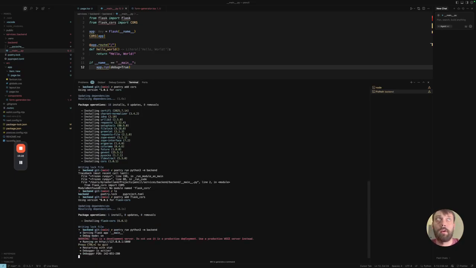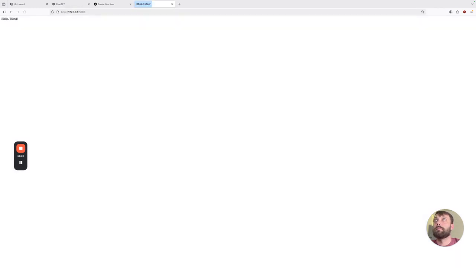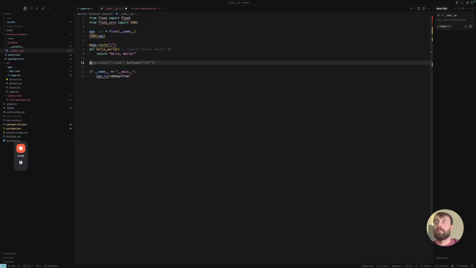Yes, okay. And then what we'll do is we'll add a backend, cursor backend. No, we don't need that, just touch. Well, we could do cursor backend/main.py. Sure, why not?